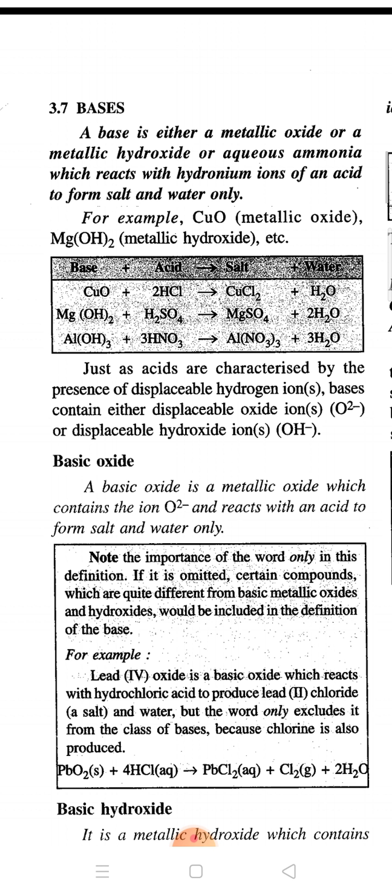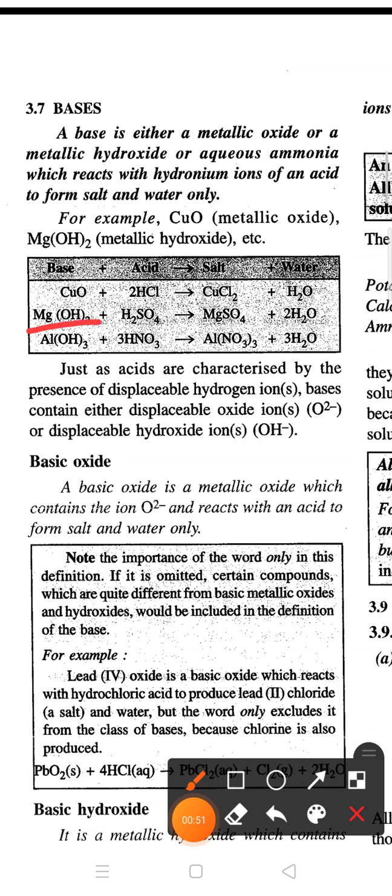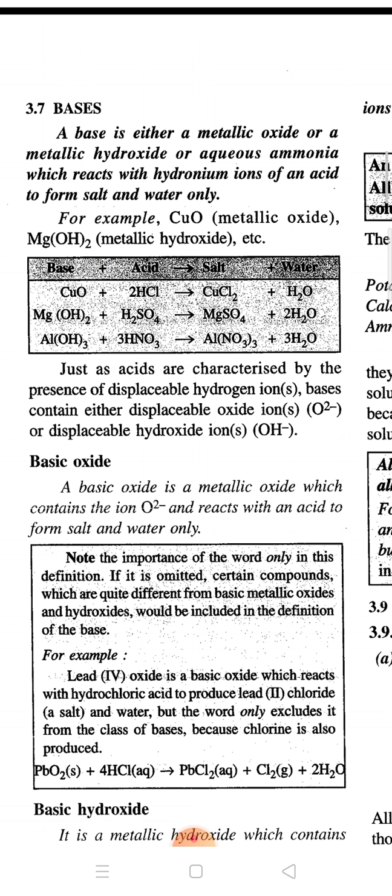They are bases. For example, some bases are FeO, Fe(OH)3, or CuO, Mg(OH)2, Al(OH)3. So these are the bases. Whenever they react with any acid, they will form a salt and water. This reaction is very well known. This is a neutralization reaction. So whenever a base reacts with acids, they will give a neutralization reaction.